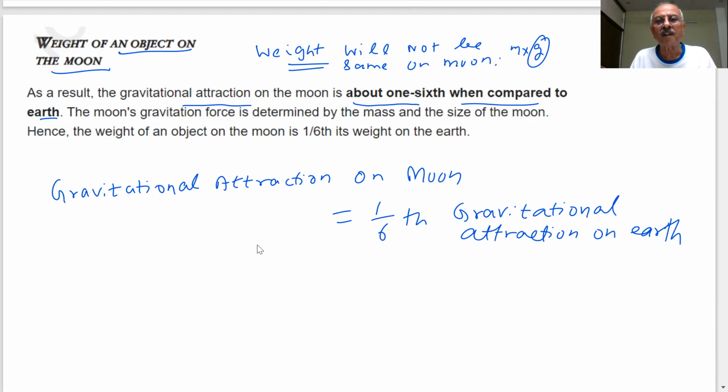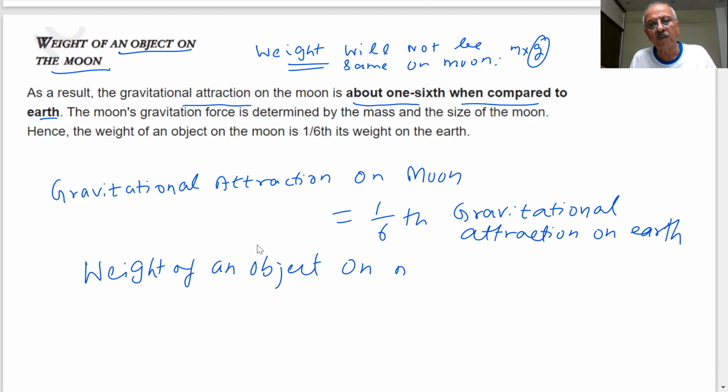Therefore, what will happen? The weight of the object on the moon will become how much? So the weight of an object on the moon will become 1/6 of its weight on earth.